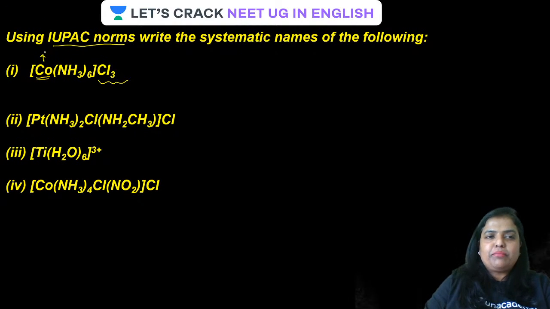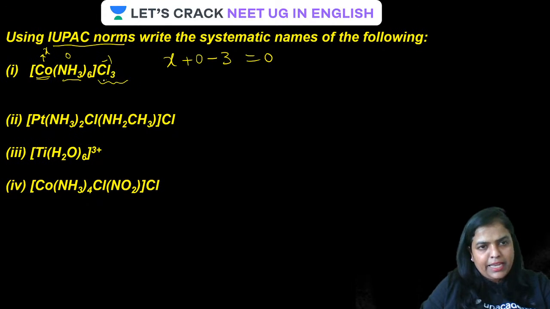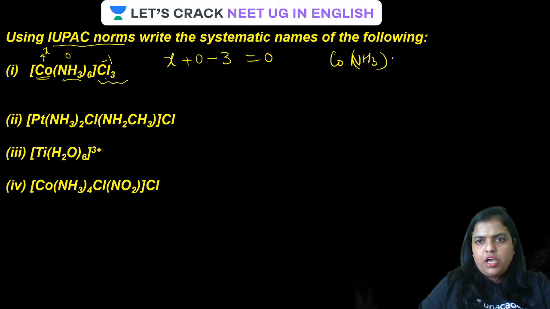Let the oxidation number of cobalt be X. For ammonia, we know that it is 0. For chlorine, it is -1. Now the complex is going to have a minus charge over this. Let it be X plus 0 minus 3 is equal to 0, because we have included this also. Either you can do this, or you take the complex as [Co(NH3)6].